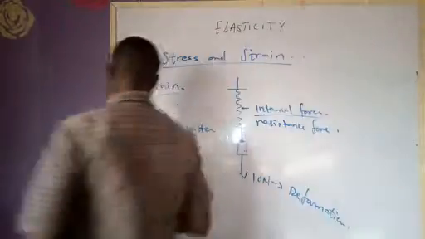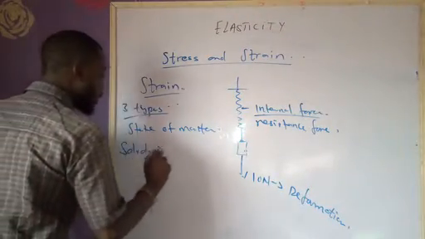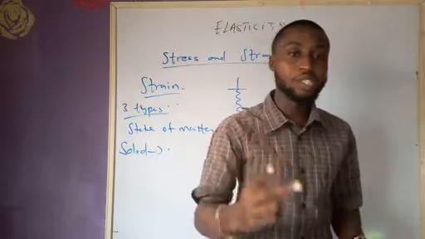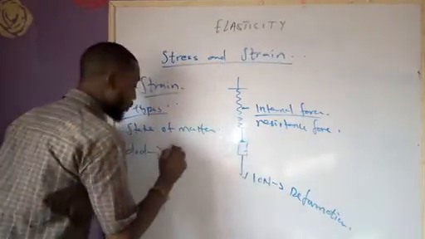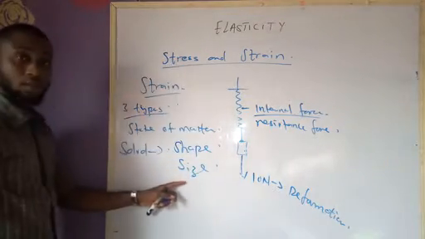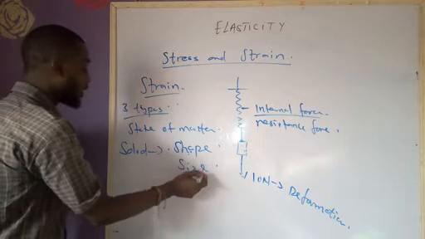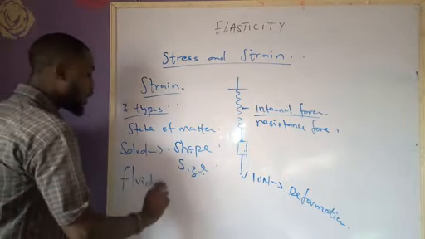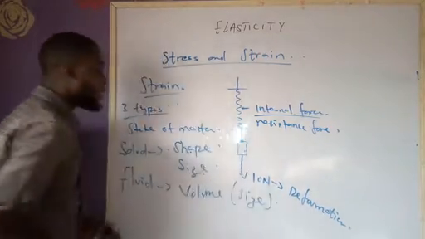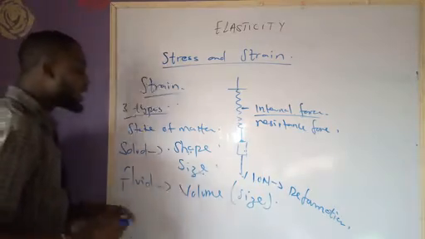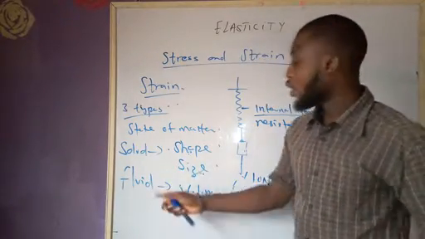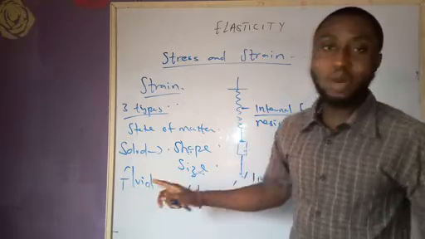Now, when you're talking about solid, an elastic solid can change in 2 ways. Number 1, it can change in shape, and it can change in size. Do you get that now? It can change in shape and it can change in size. But a fluid can only change in volume. And volume deals with what? It deals with size. A fluid does not easily change in shape, but it easily changes in what? It easily changes in volume. So it is very easy for us to have fluid elasticity only in terms of volume.